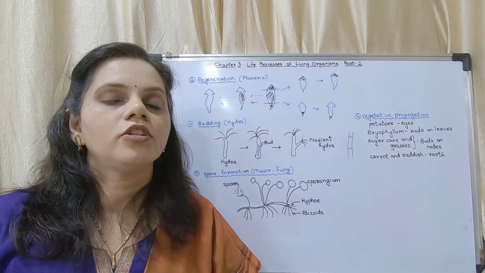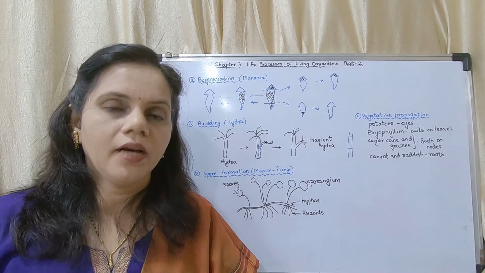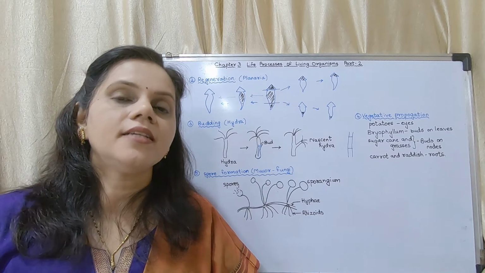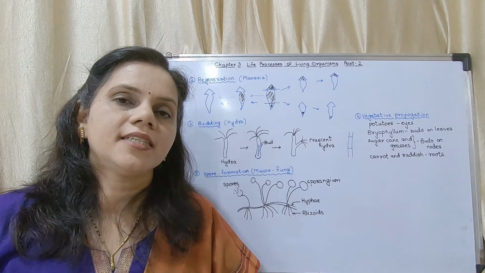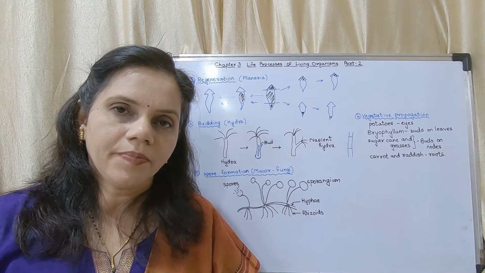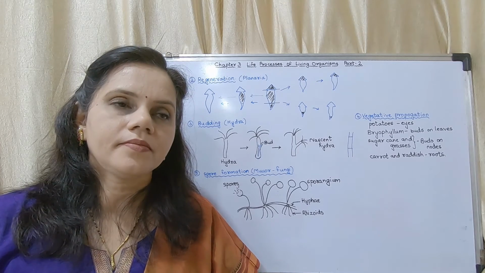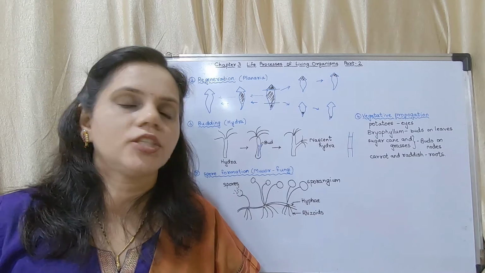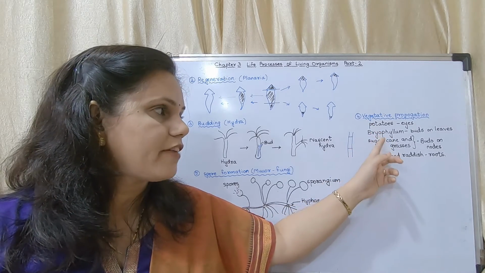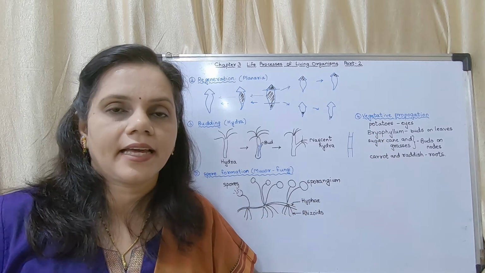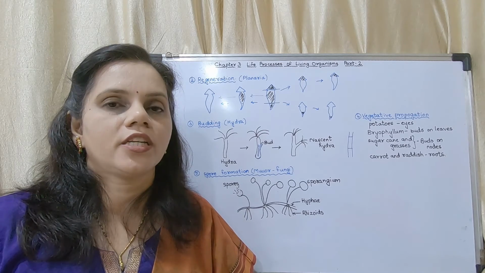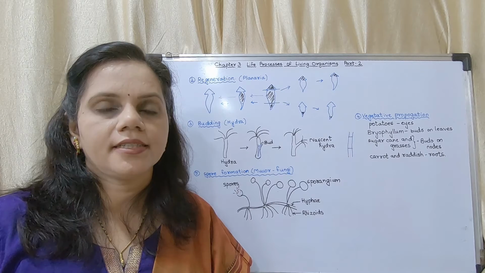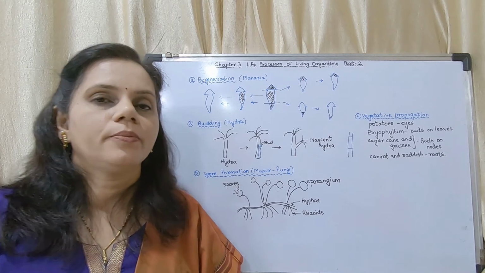Then we studied multiple fission in amoeba, budding in yeast, fragmentation in Spirogyra, regeneration in Planaria, then budding in Hydra, then vegetative propagation in potatoes, bryophyllum, sugarcane and grasses, and carrot and radish, and the last one is spore formation in fungi. Here they have given the example of mucor.